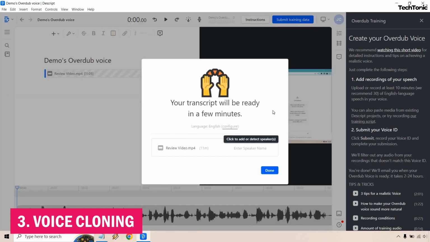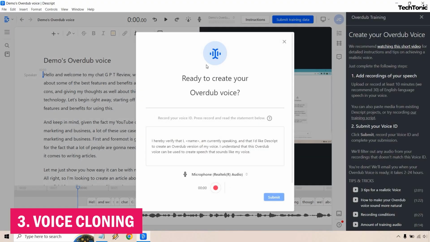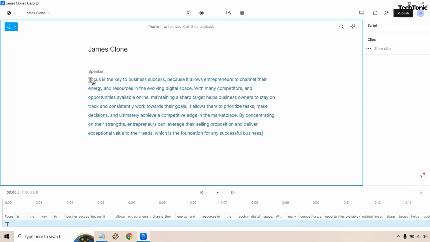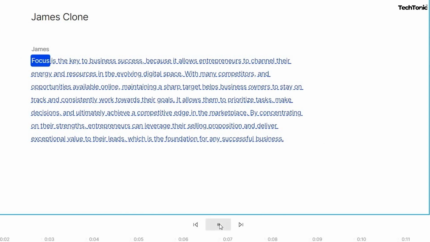3. Voice cloning. Ever wanted to sound like Morgan Freeman or Oprah Winfrey? With Descript AI's voice cloning feature, the possibilities are endless. Channel your inner celebrity or create unique character voices with just a few clicks. It's like having a voice-changing potion at your disposal.